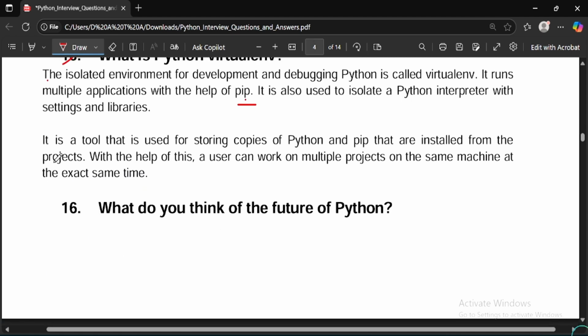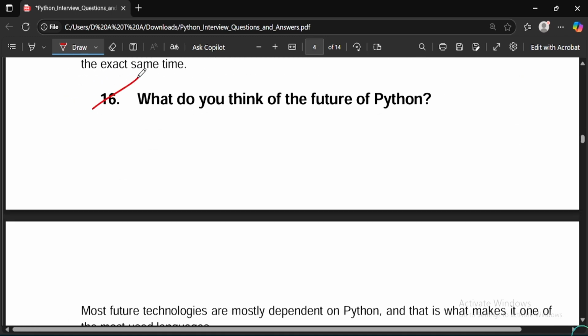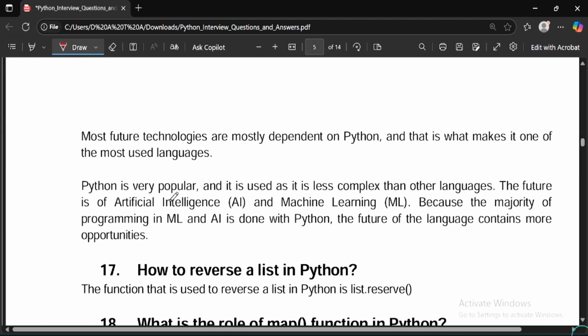So you can read this. And what do you think of the future of Python? This is the general question that they are asking. So you can explain in your own words as well. No need to learn it by heart.